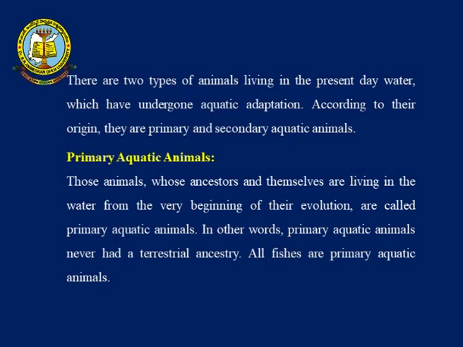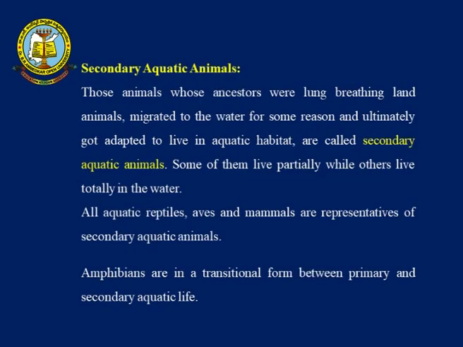In the secondary aquatic animals, the ancestors were lung-breathing land animals that migrated to the water for some reason and ultimately got adapted to aquatic life, and some of them live partially while others live totally in the water. Amphibians are transitional forms between primary and secondary aquatic animals.